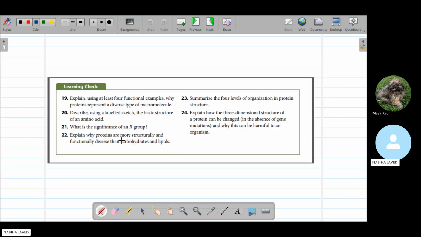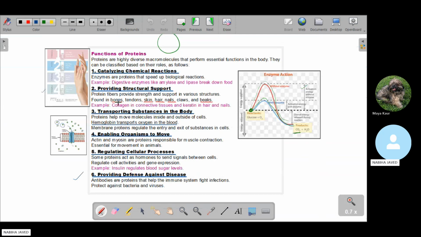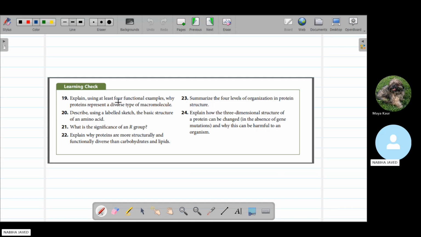The next point is about the learning checkpoints. Do you understand the functions of the proteins? Okay. So the last point is about the learning checkpoint. The first question is to explain using at least four functional examples. First of all, I'm telling you the question, question number 23: summarize the four levels of organization in the protein structure.